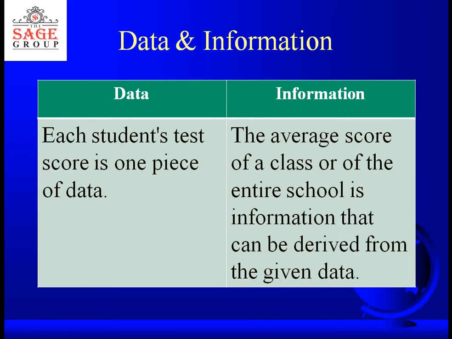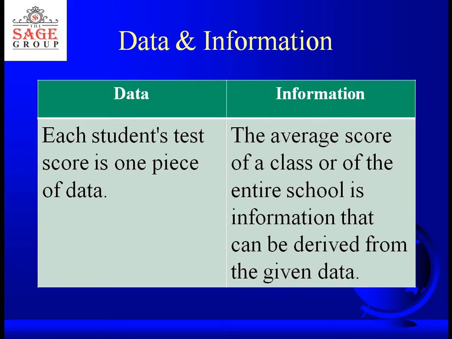For example, if I talk about every student's test score in a class, then it is just a piece of data. But if I talk about the average score of a class or of the entire school, then I say that this is information. If you have a subject like maths, and I say that 60 students are there in your class, and roll number 1 has scored 50 marks, roll number 2 has scored 75 marks, 3 has scored 86 marks, 4, so it is of no information to you.